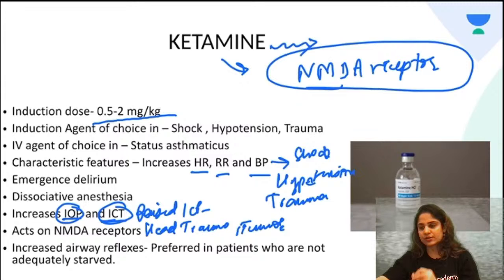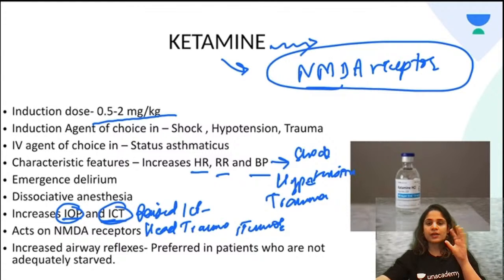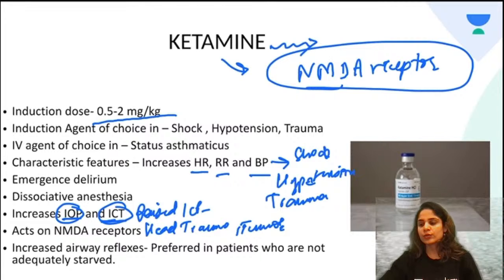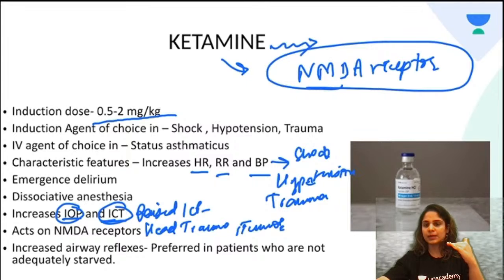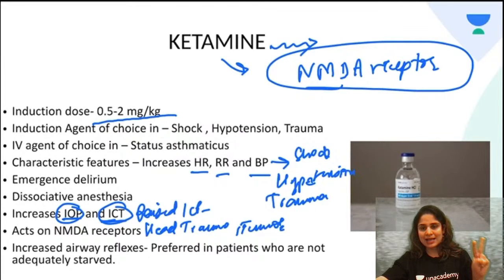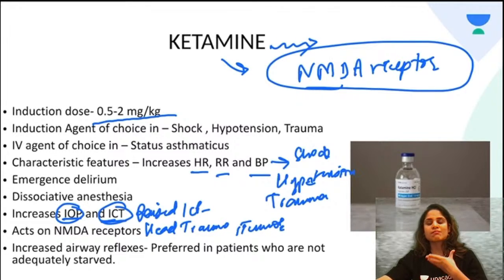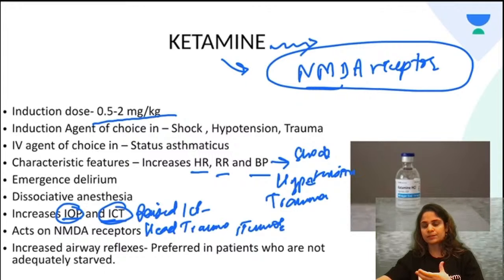Now the next question they will give you is in what kind of patients do we prefer ketamine? I told you already, shock, hypotension and trauma patients, because here ketamine will maintain the blood pressure. The second is a patient with asthma. Ketamine is the only IV induction agent that causes maximum bronchodilation. If your patient has asthma and is having irritation of the airway, he can easily have a bronchospasm.